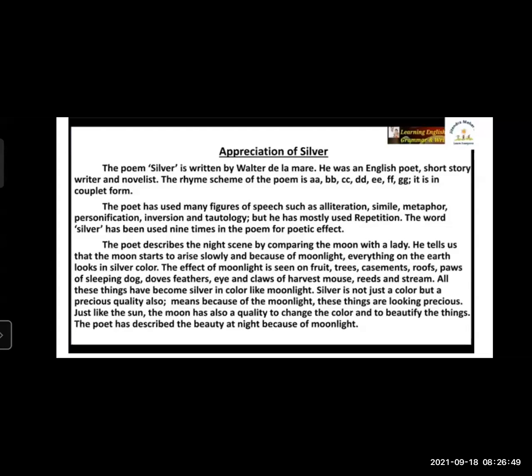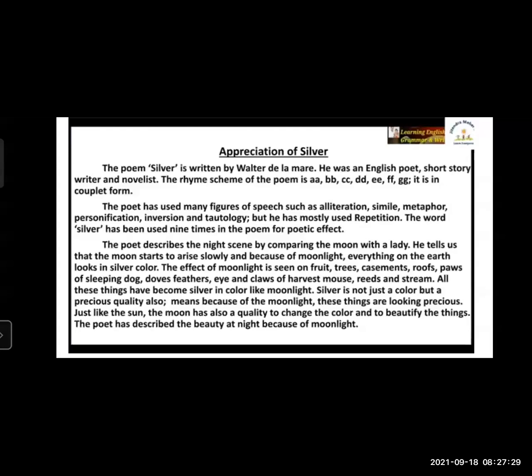the dark night, because we have seen that the poem is showing us a night picture. So we all know that in the night time there is no light, there is darkness. So in that darkness, what a magical effect has been shown in the poem by the moon, because the small things are explained very clearly by the moonlight. We can observe the trees, we can observe the fruit, we can see the dog which looks like a log piece of wood, and it's showing the magical effect because of only the moonlight.